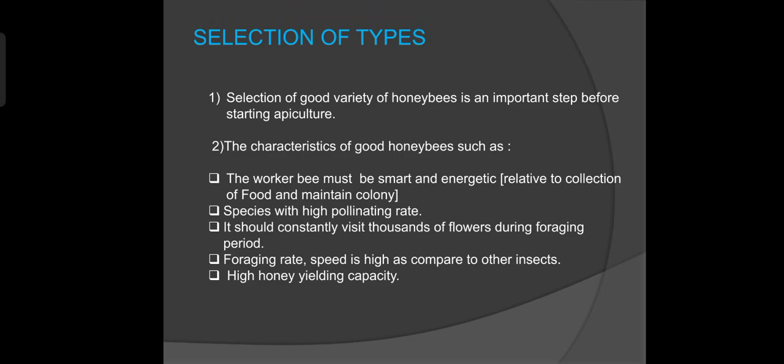The honeybee should be easily domesticated and easy to handle during inspection by the beekeeper. It must be able to form the hive anywhere, protect themselves from enemies, and possess a colony habit even in unfavorable conditions or scarcity of food. The honeybee should rarely abscond. By these characteristics of honeybees we can select the good varieties of honeybees.